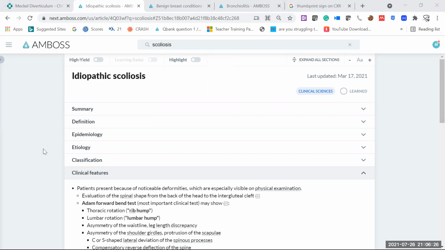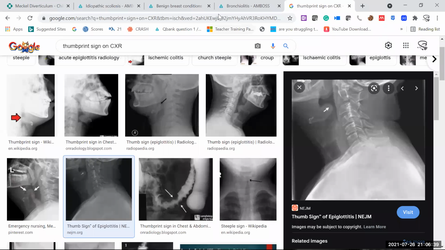Just imagine that the vertebral column is a straight one, right? There should be a straight line. But once there is any deviation, you can see it clearly. Maybe I should show you.